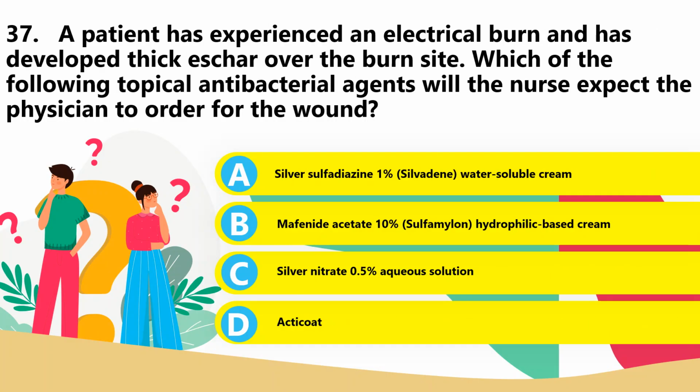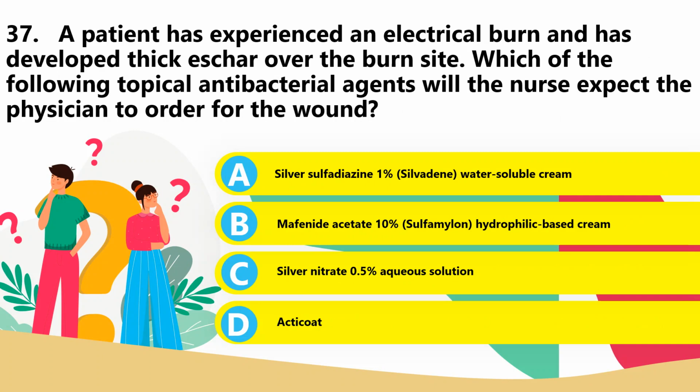Let's now have the last number. 37. A patient has experienced an electrical burn and has developed thick scar over the burn site. Which of the following topical antibacterial agents would the nurse expect the physician to order for the wound? A. Silver sulfadiazine, water soluble cream.